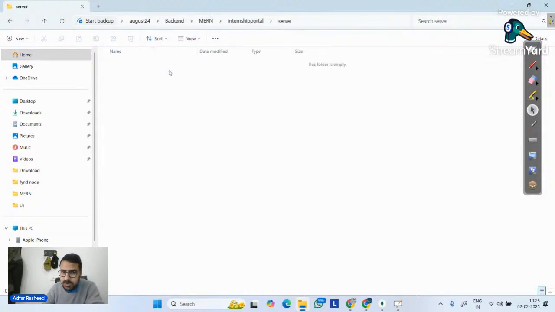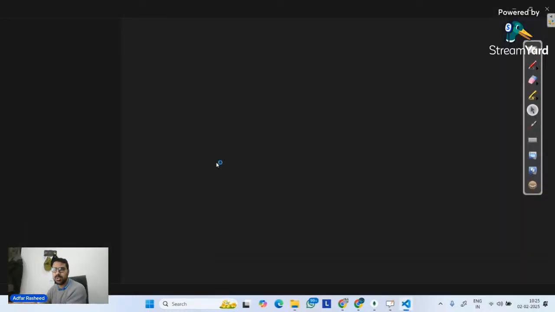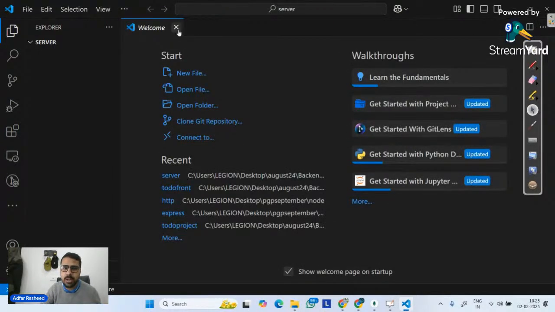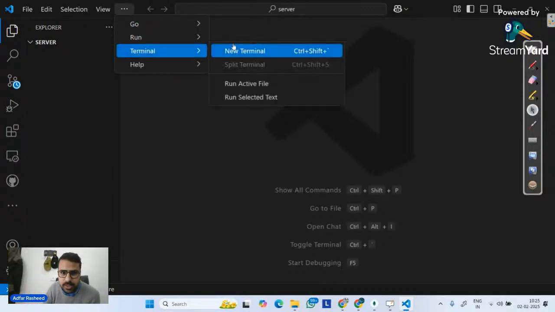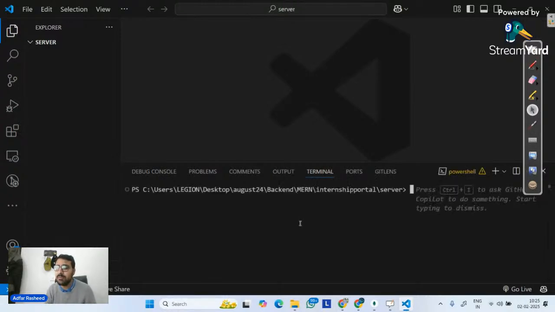Now, the first thing that we will do is create the logic for our server, because we as developers already know we have to authenticate and authorize the user. Then once we authenticate and authorize the user, we will talk about our client, and then we will see what other logic we have to implement inside our server. But first we will start with the server. Now, what is the first step that we will do here? The first step is that we will run npm init and create our package.json.